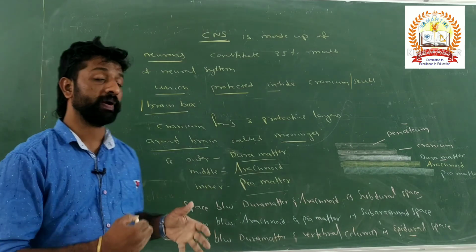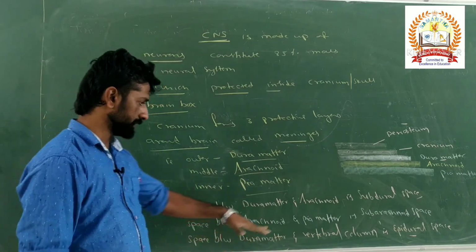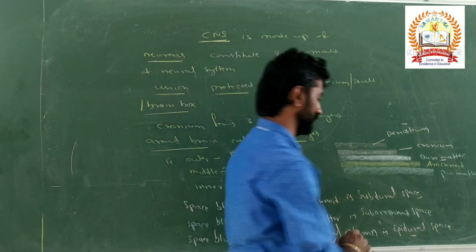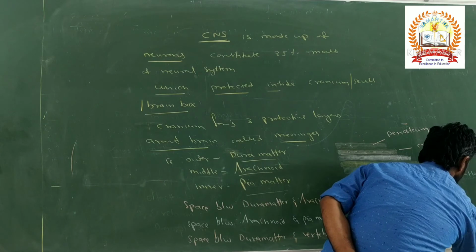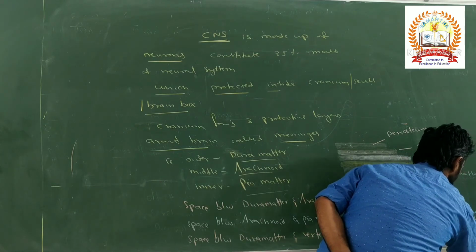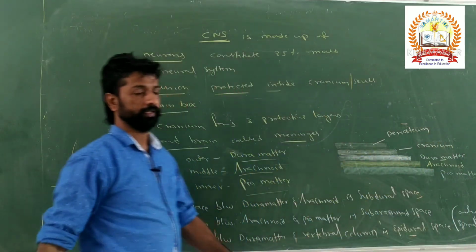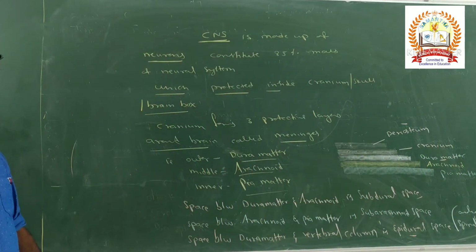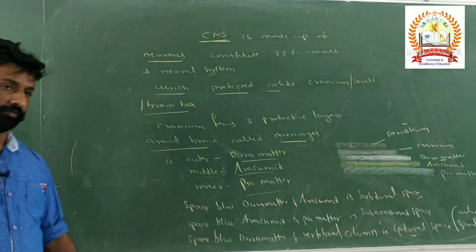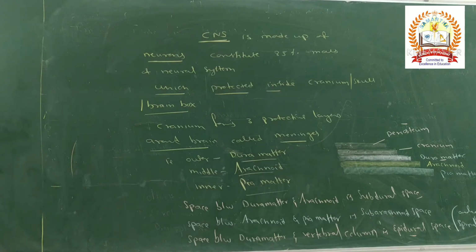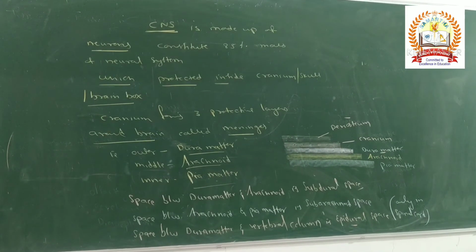Where do you find the presence of the epidural space? In the brain or the spinal cord? This epidural space is absent in the brain and is present only in the spinal cord. Epidural space can be present only in the spinal cord, but not in the brain region. Understood? Okay, next.